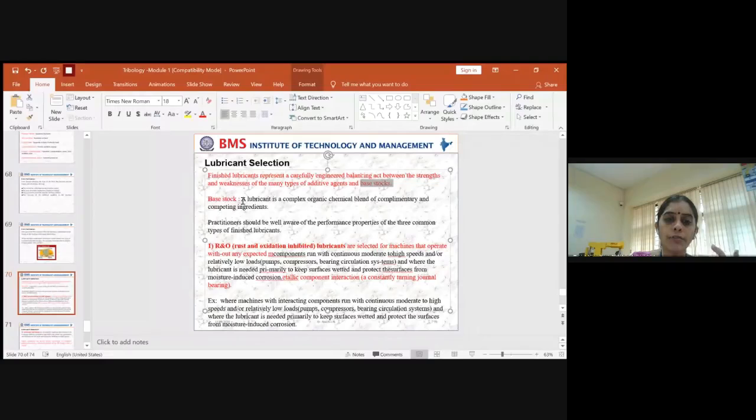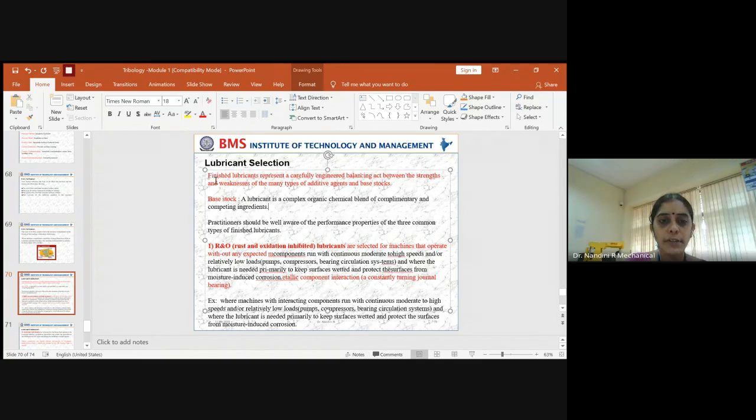A base stock is a lubricant synthesized in a complex organic chemical blend, with the ingredients embedded in it through the addition of additives. Additives, as I told you, are what you add to enhance a given lubricant, like adding anti-wear agents and other things.